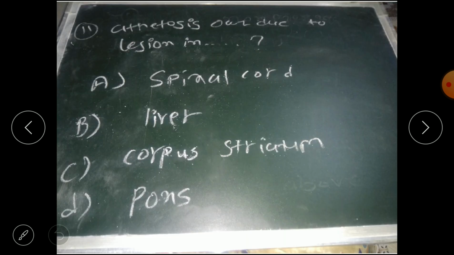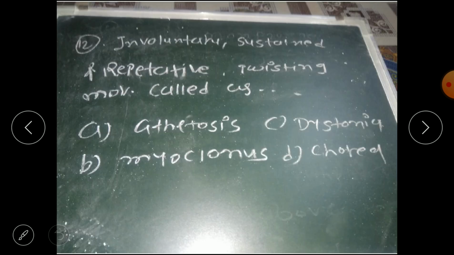The next question is 11. Athetosis occurs due to a lesion in A. Spinal cord, B. Liver, C. Corpus striatum, and D. Pons. So the correct answer is option C, corpus striatum. If the lesion is present there, it might lead to the athetosis movement disorder.